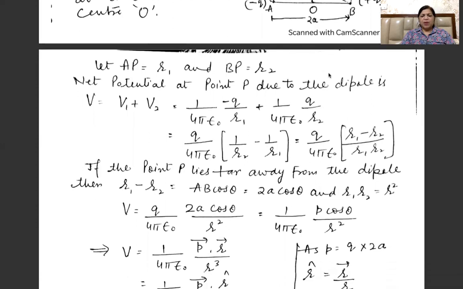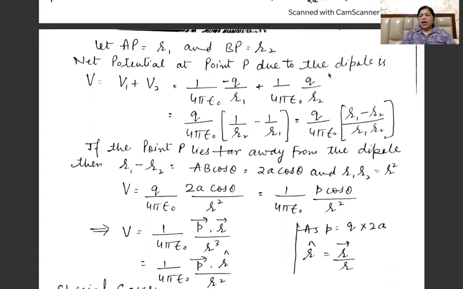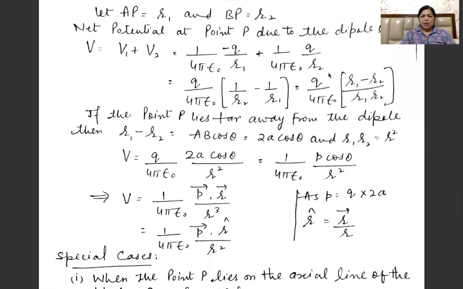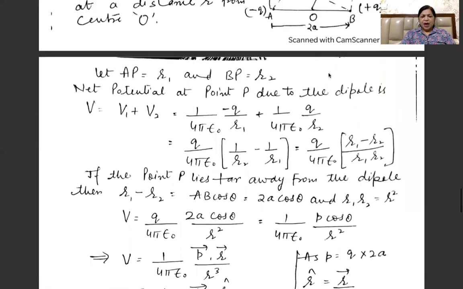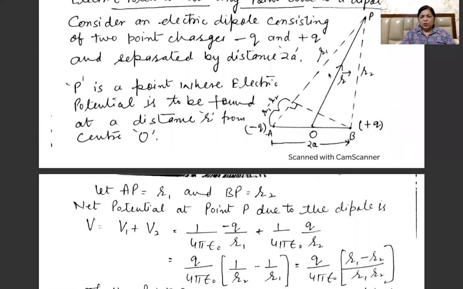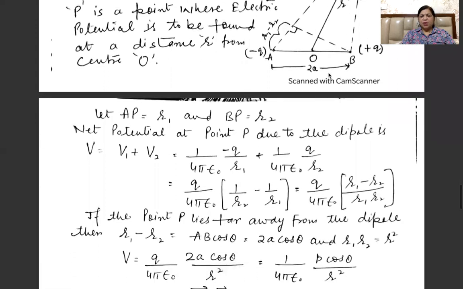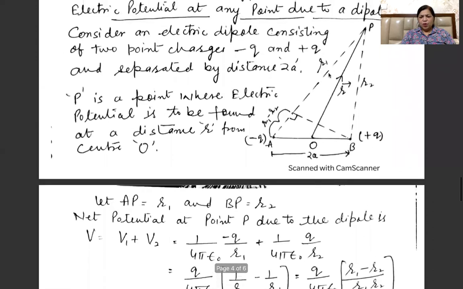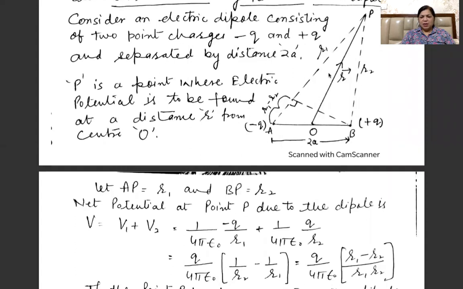Taking Q by 4 pi epsilon naught common, we have 1 by R2 minus 1 by R1. If we take the LCM, we have Q by 4 pi epsilon naught inside the bracket, the LCM will be R1 R2, and we will have R1 minus R2 in the numerator. Now, if the point P lies far away from the dipole, then from the figure we can see that R1 minus R2 can be taken as AB cos theta. Here theta is the angle of OP with the line AB.